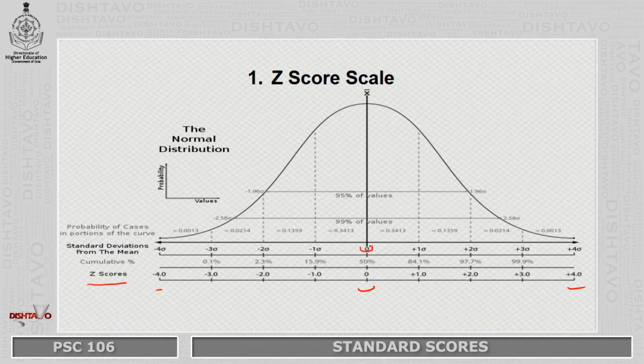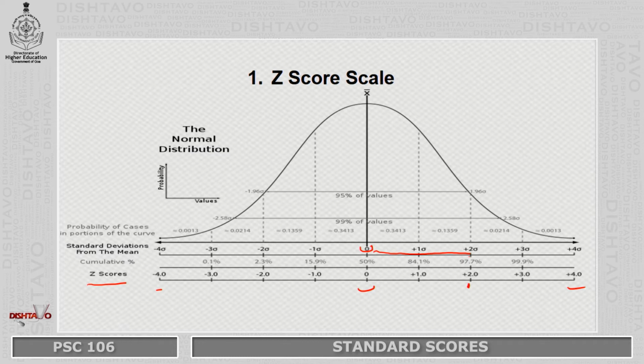that falls 2 standard deviations above the mean. This is your mean and these are your standard deviations, right. So, if it falls 2 standard deviations above the mean, that is over here, that means it corresponds to a Z score of positive 2.0. Alright, and that is how you attain the Z score, by corresponding your raw score to it.